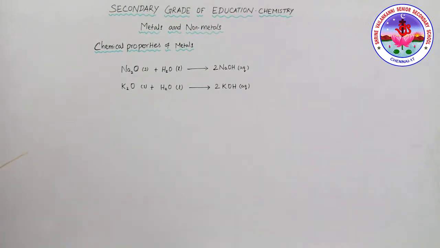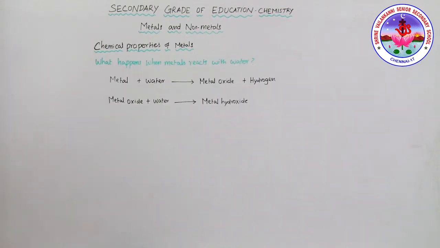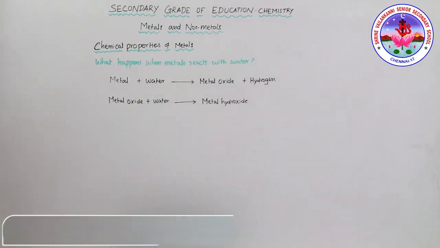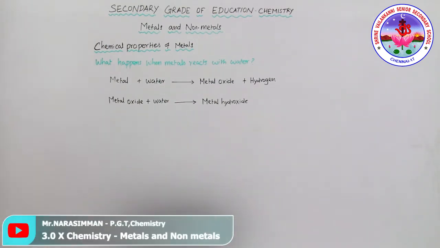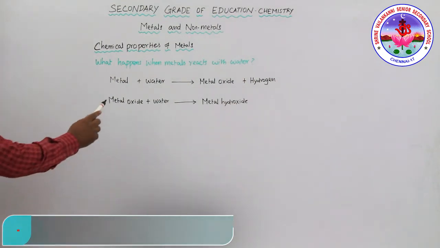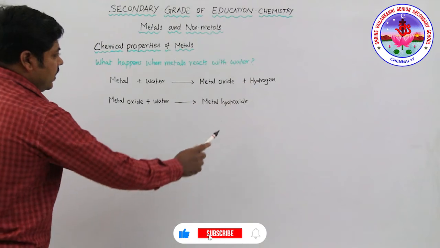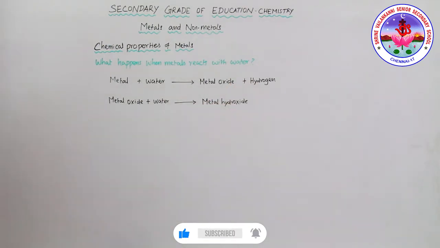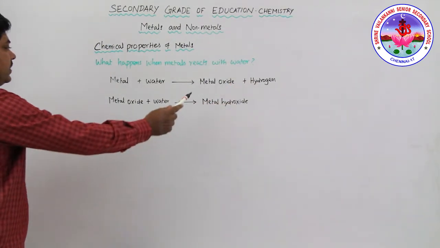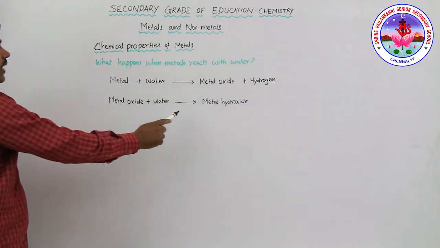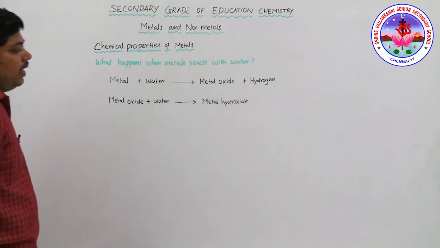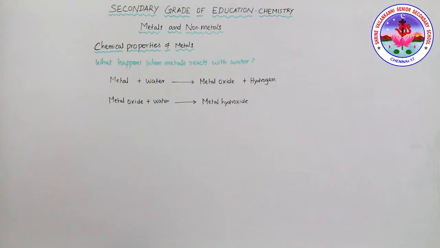Now, what happens when metals react with water? Suppose the metals react with water. What is the product that will come? See here, the metal reacts with water to produce the metal oxide and hydrogen gas. Then the metal oxide again reacts with water to form the metal hydroxide. For example, potassium.